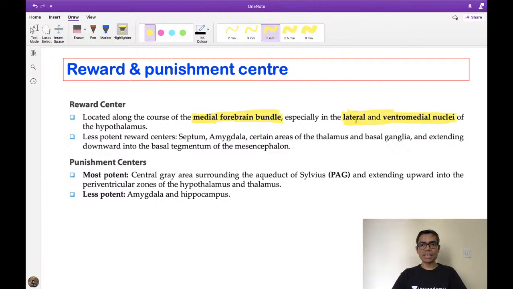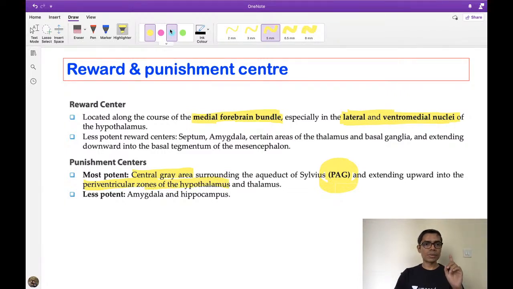So that's why this option has been given, that lateral and ventromedial nucleus of hypothalamus is not the punishment center, it's the reward center. So what about the punishment center? The most potent punishment center is the central gray area surrounding the aqueduct of Sylvius. So remember this periaqueductal gray matter is the main punishment center. Along with that, it extends upward into the periventricular zone of hypothalamus and thalamus. So that's why this periventricular zone of hypothalamus is the answer in the above question.